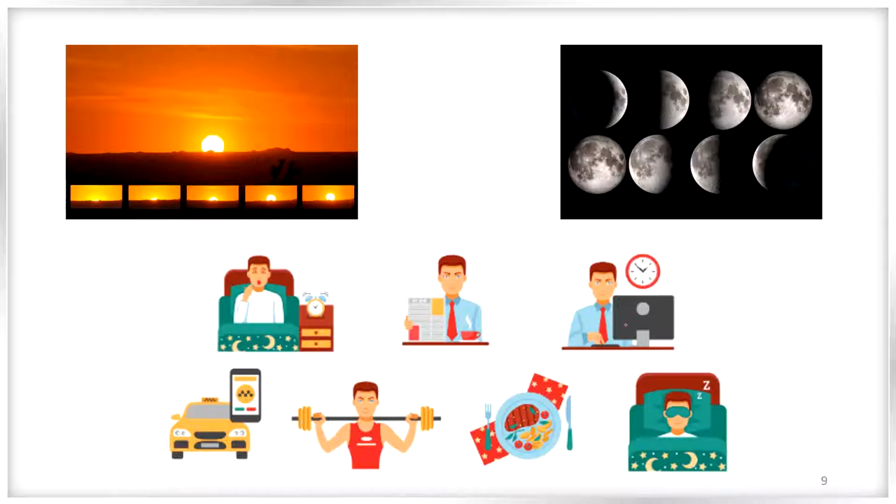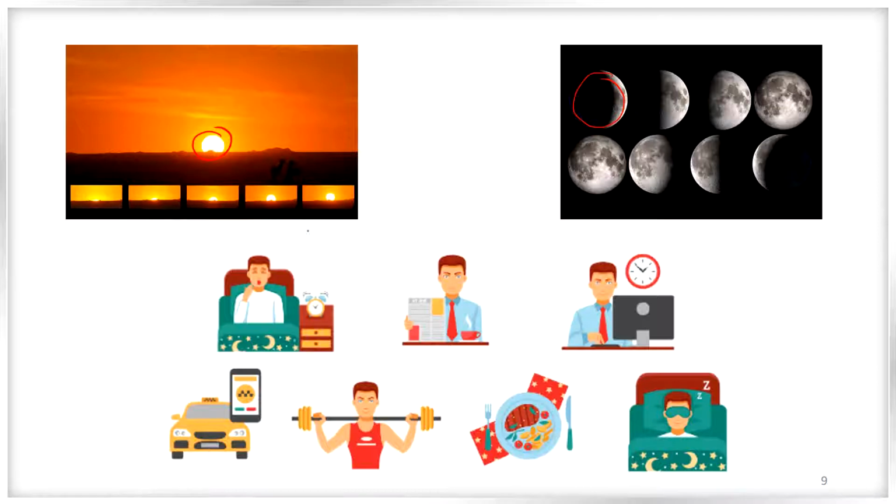We know that in our life there are so many periodic events. For example, the sunset and the sunrise. So daily morning the sunrise happens and in the evening sunset happens. The phase changes of moon. Every 14 days this phase changes of moon will happen. Even if we look into our life, we can see that there is a periodicity in many of the works we do in our life.